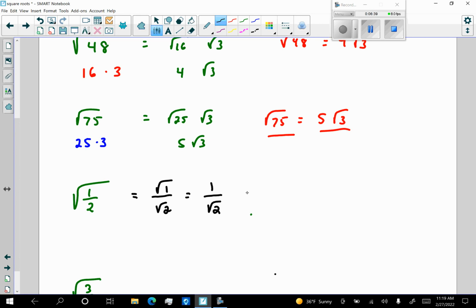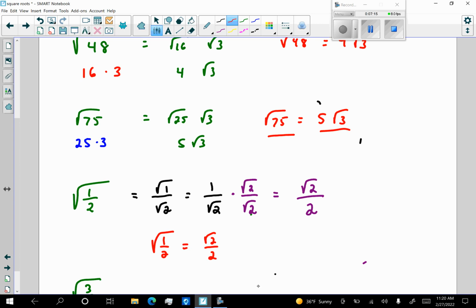How do I get that radical symbol out of the denominator? Well, I'm going to multiply this by 1, in the form of square root of 2 over square root of 2. Now I'm going to look at the top, multiplying straight across. 1 times square root of 2 is square root of 2. And square root of 2 times square root of 2 is 2. So therefore, the square root of 1/2 simplified is the square root of 2 over 2.